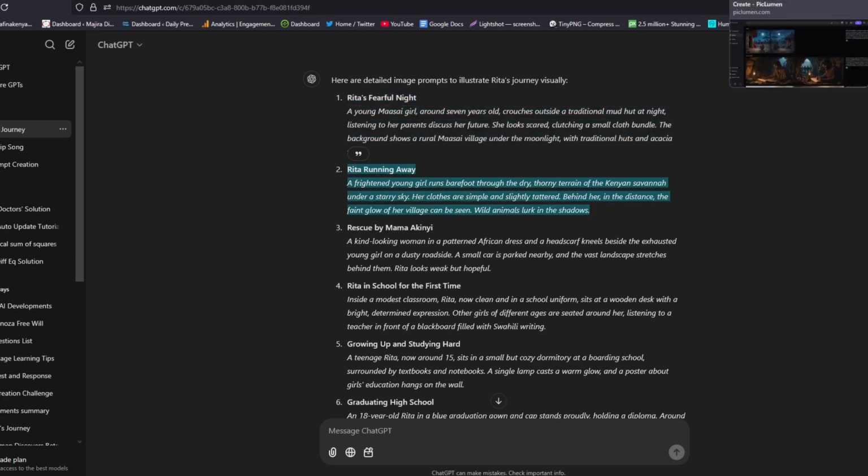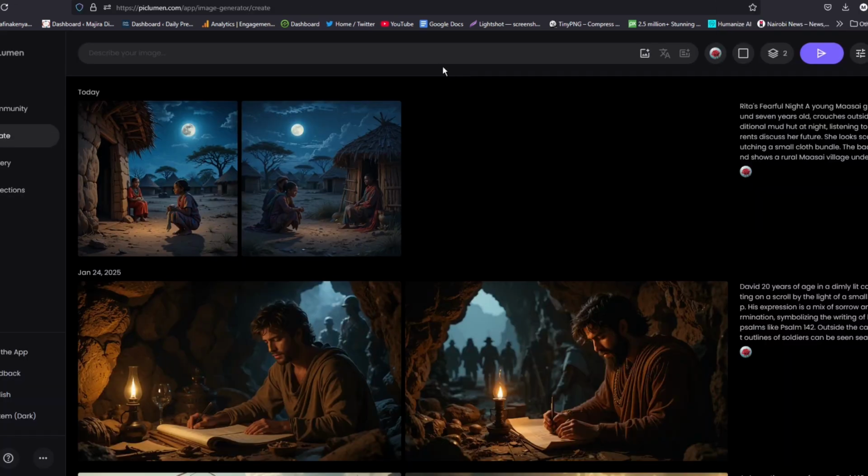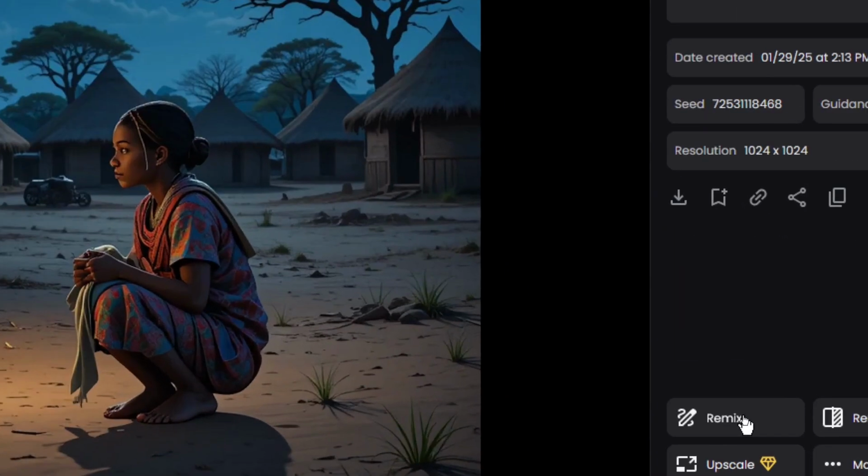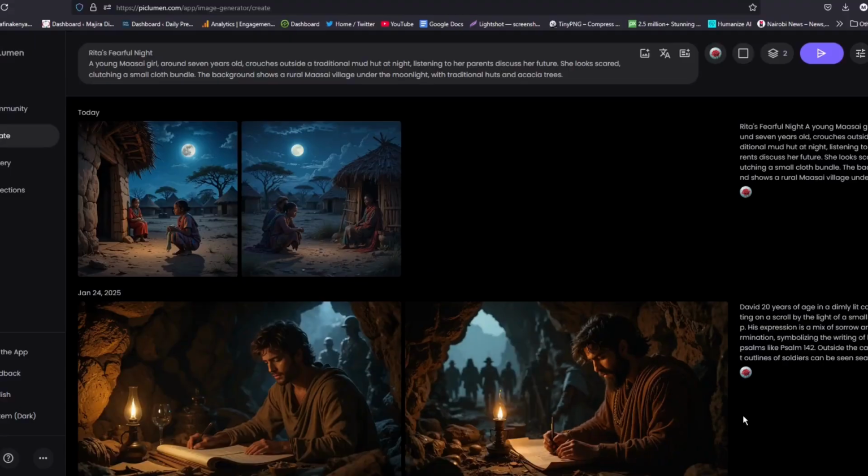Now I want to show you how you can make them consistent instead of going ahead and again pasting a prompt here. So what we shall do here is you open your first prompt and then click on this remix. And once you click on remix, the first prompt that you used will be displayed. Now what you need to do is just to go ahead and then select it and replace it with the next prompt that you want.